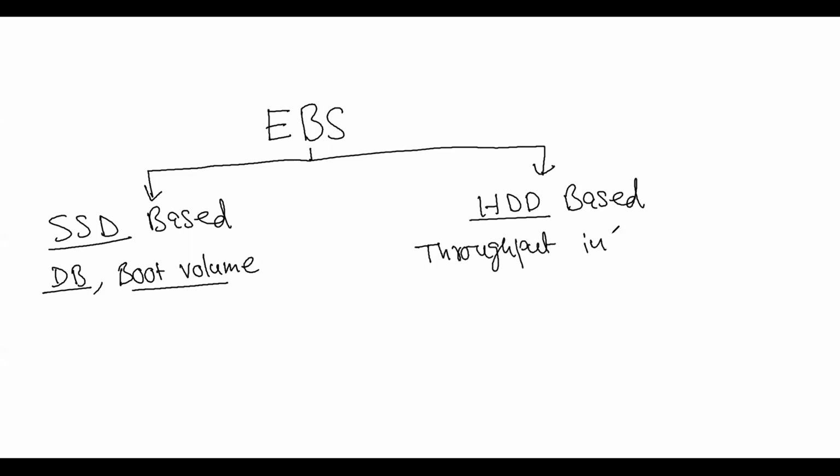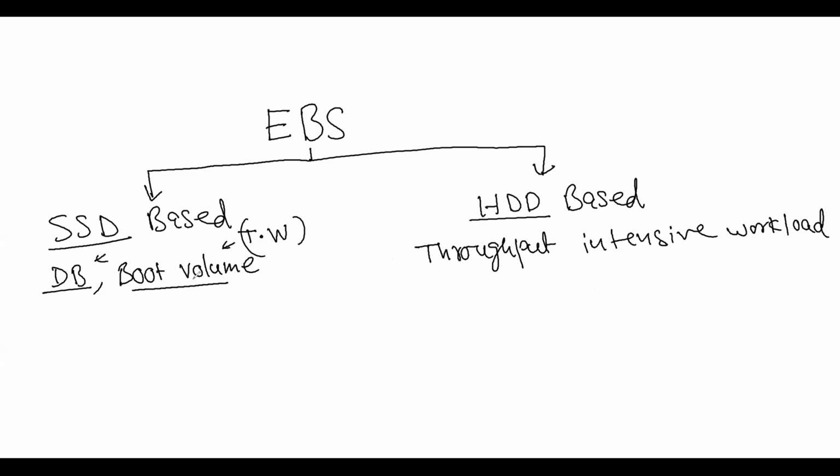The SSD is for transactional workload, like a DB or a boot volume.